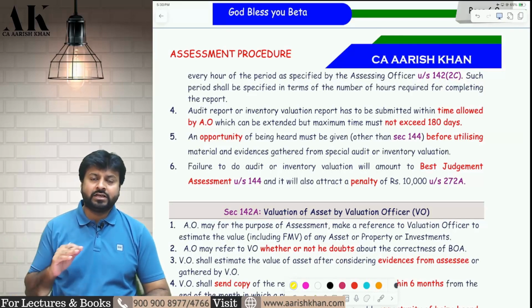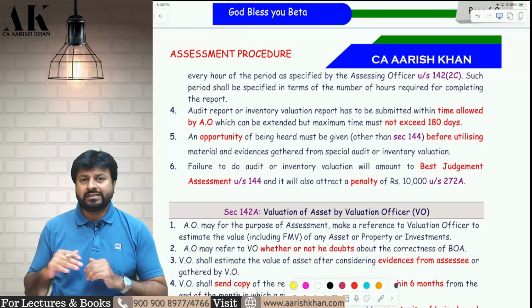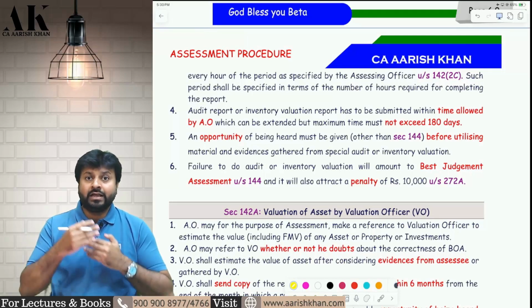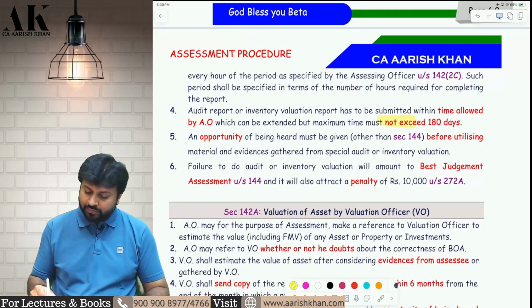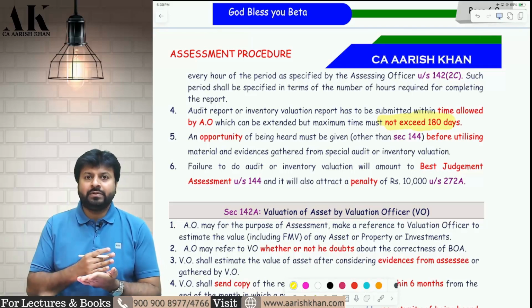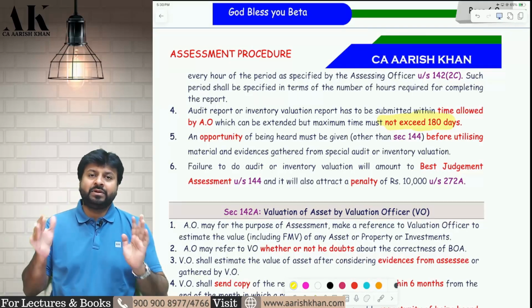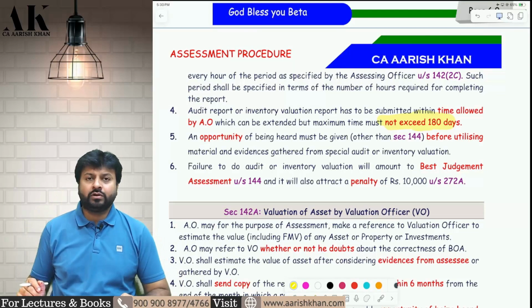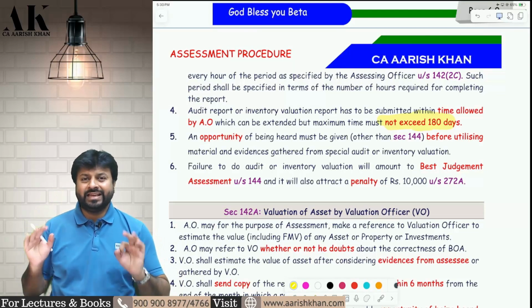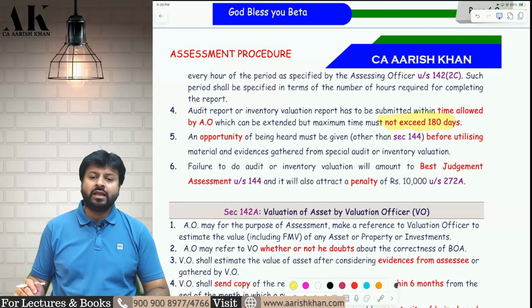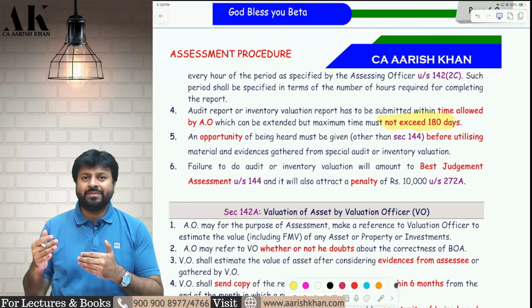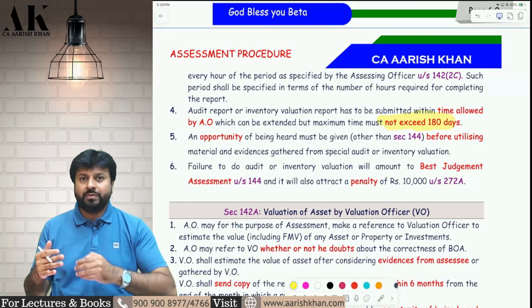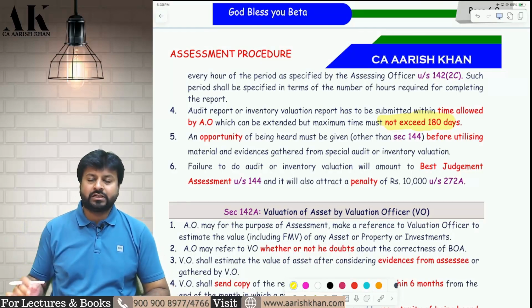Can there be an extension? Yes, there can be an extension of some more days, but the original period and the extended period together cannot be more than 180 days. If the original period is 100 days, then the extended period has to be a maximum of 80 days. If the original period is 120 days, then the extension has to be a maximum of 60 days. The total of the original and the extended period cannot be more than 180 days. I hope it is clear to all of you.